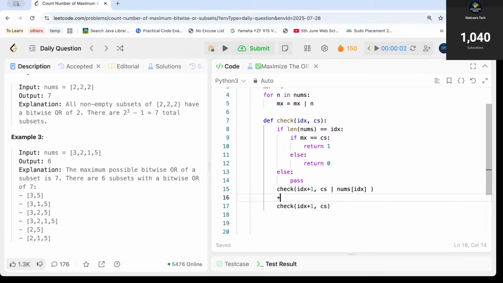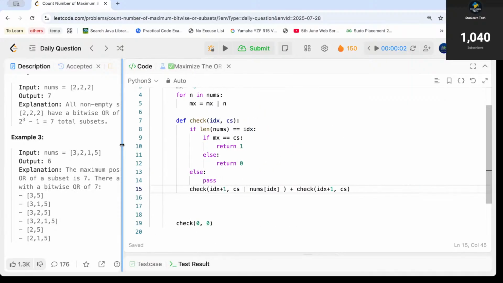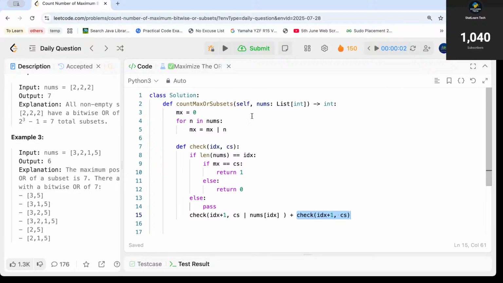That is, if I just add both the checks, let me put it in the same line, because we need to count the number of subsets, right? So let me add this. If I add both the subsets count, this will count all the subsets whose bitwise or is equal to the maximum bitwise or of my given array nums.